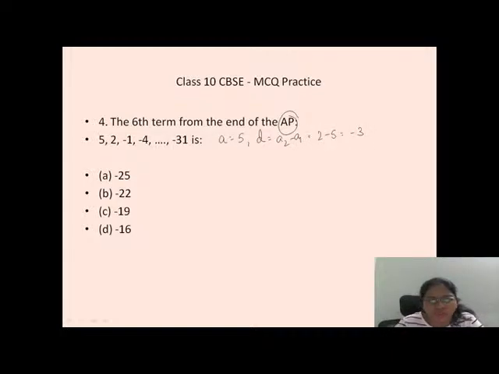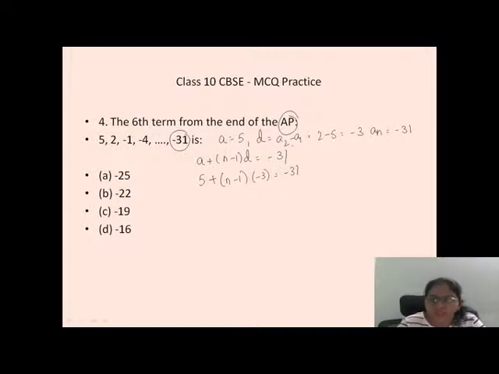We know a, we know d, and we also know an, the last term they have given already. The an is equal to minus 31. What is the an formula? a plus (n minus 1) into d is equal to minus 31. a is 5 plus (n minus 1), d is minus 3, is equal to minus 31.